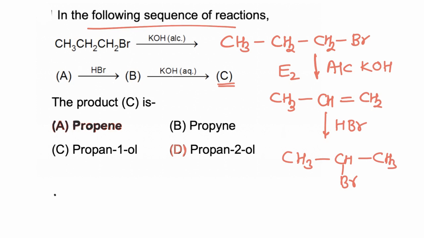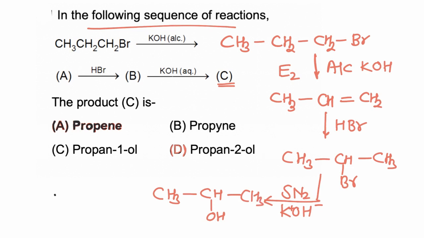Now if this is reacted with aqueous KOH, the reaction takes place via SN2 mechanism and Br is replaced by the nucleophile OH, and finally we get a secondary alcohol. So propan-2-ol is formed as the final product, and hence the correct answer is D.